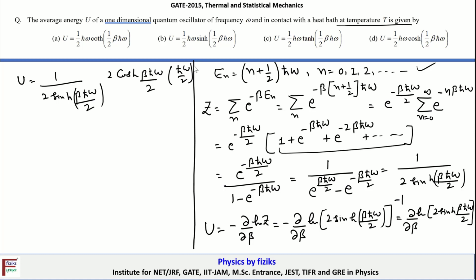So our final answer is, 2 will cancel with 2, so U is equal to h cut omega by 2 multiplied by cotangent hyperbolic beta h cut omega by 2. Okay, so that's the average energy. Yes, so option A is the correct one here.